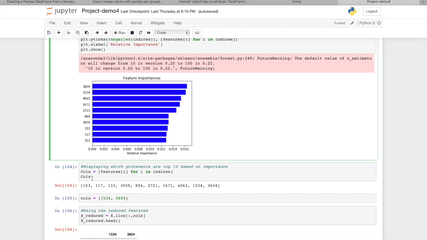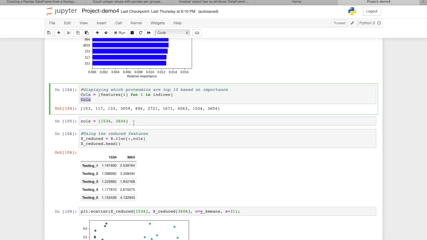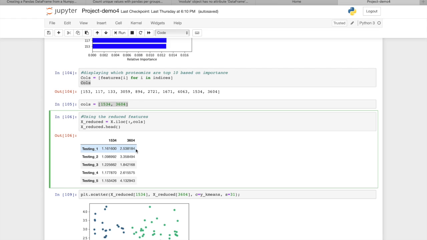I'll put the top 10 features in cols, and I will take just a few which are best for the further results. So I tried taking 10 features, 20 features. I also tried taking 5, 4, 3, 2. I got the best results when I took 2 features. So this is the XReduced, in which there will be just 2 features.